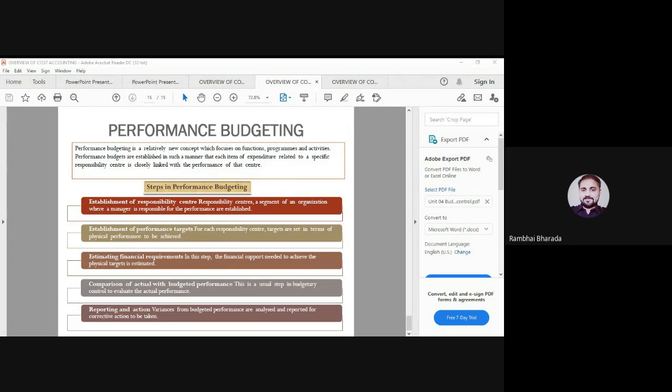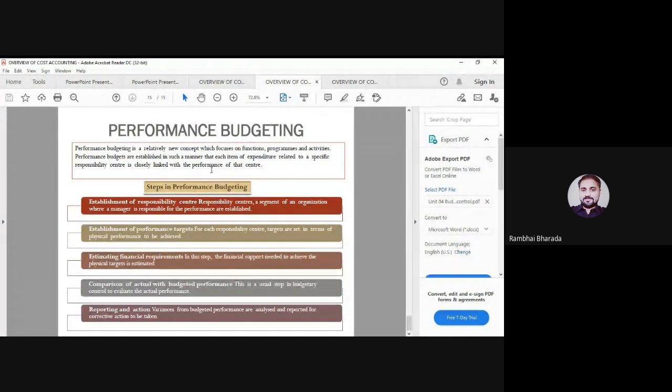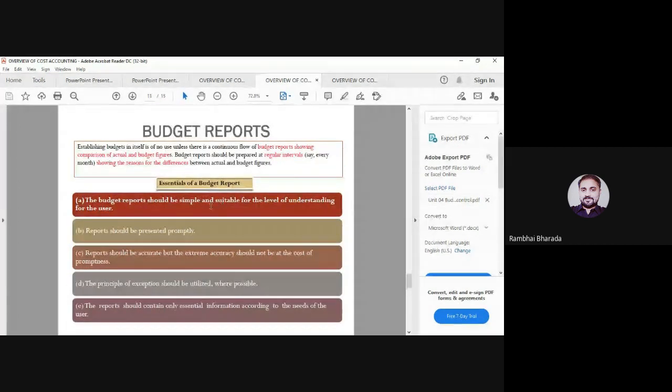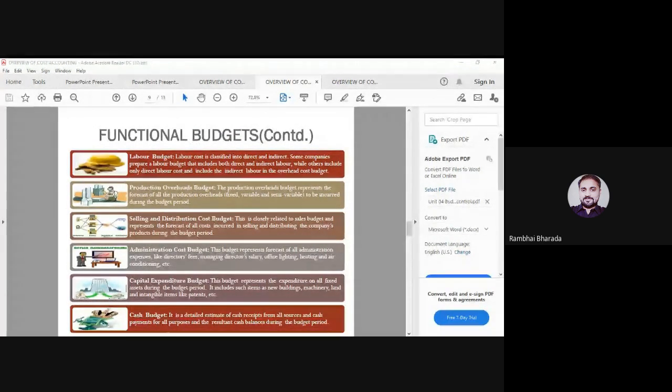Maybe the question asks which one is the first step in performance budgeting? The first step in performance budgeting is establishment of responsibility center. So here are the types of budgets, terms, and ZBB and performance budgets. And one more thing, please remember in our syllabus, cash budget, flexible budget, and sales budget are there practically.